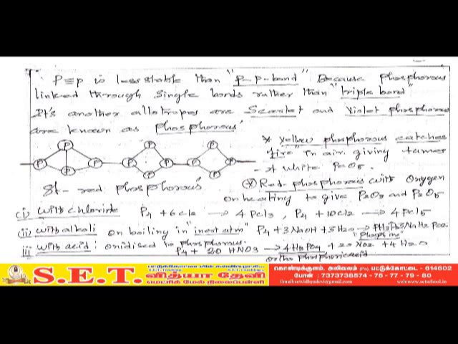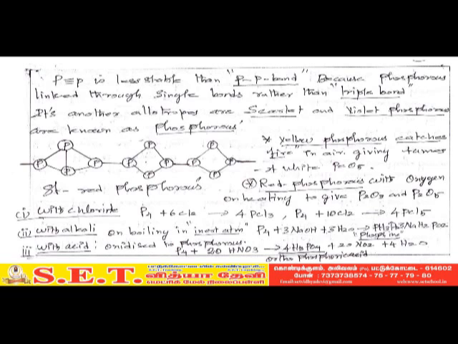Yellow phosphorus catches fire in air, giving fumes of white phosphorus pentoxide. Then we are going to know about the reaction of phosphorus with chlorine. Phosphorus reacts with chlorine to give phosphorus trichloride: P4 plus 6Cl2 gives 4PCl3.